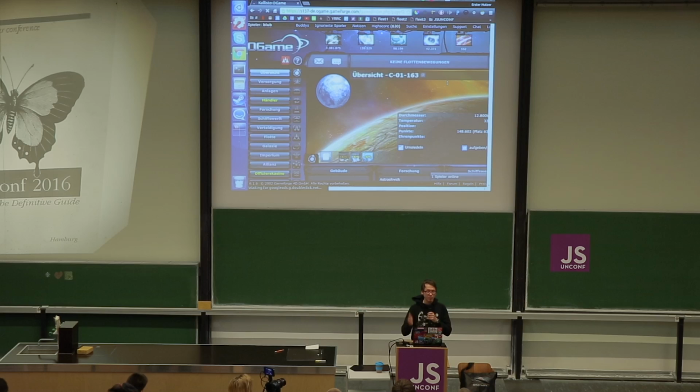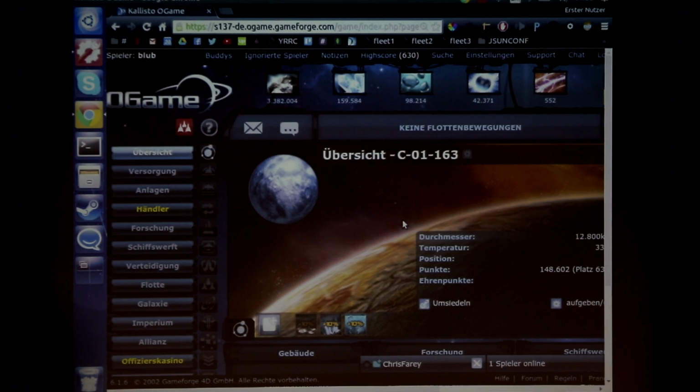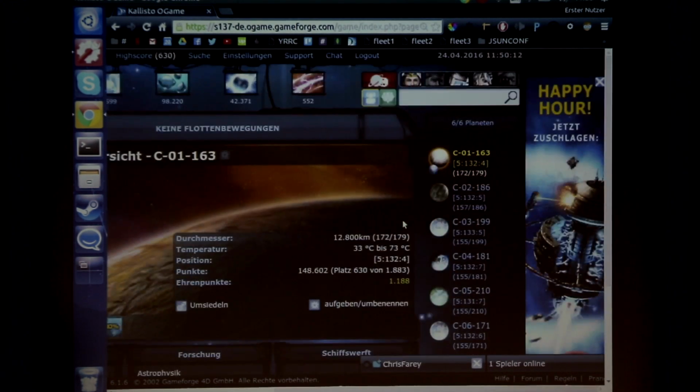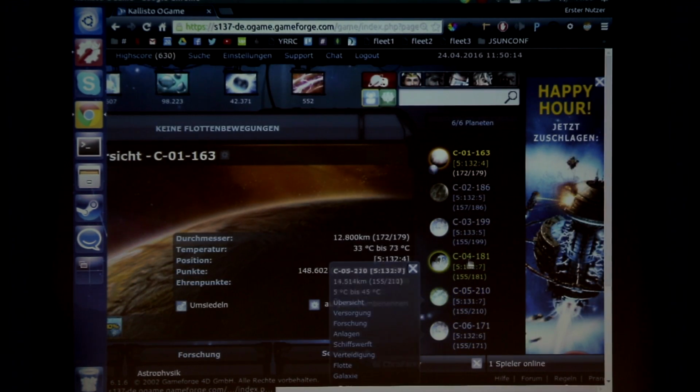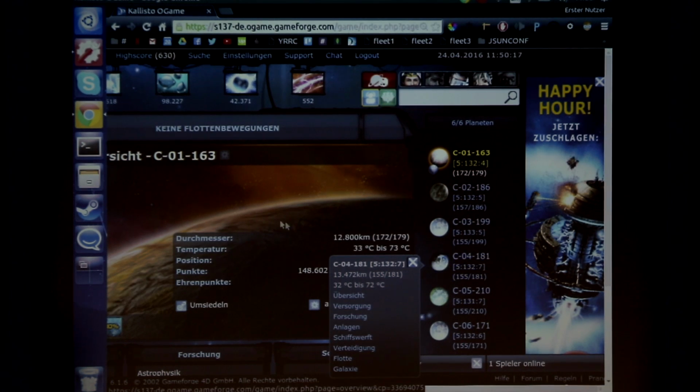And for this game, I had to actually play it a little bit. I played it back in 2004 or something. Because there's one thing in the game which gets really annoying. This is a game in a universe where you have planets and you can build on the planets, mines and ships, and then you can take your fleet and attack other players. And there's one thing you do very often. You get those planets here, and they also produce resources, but usually you build your fleet on your main planet.